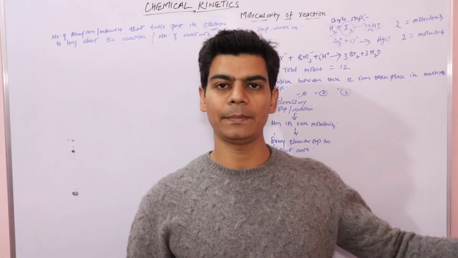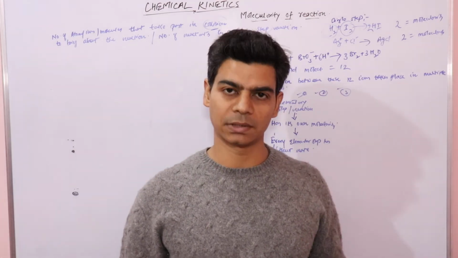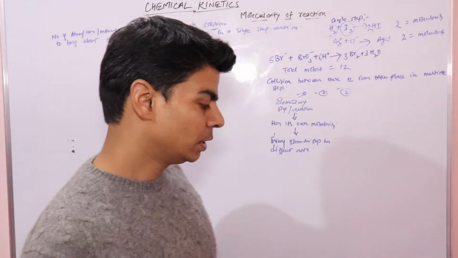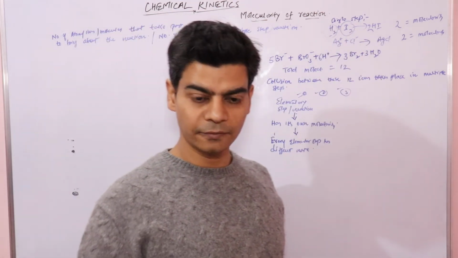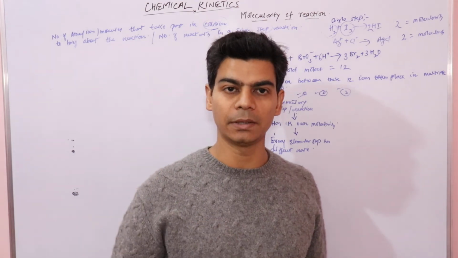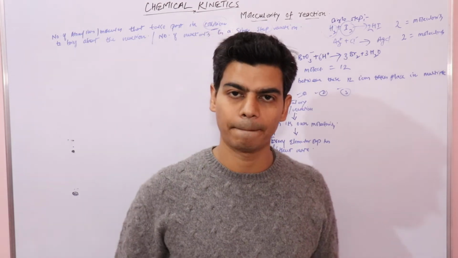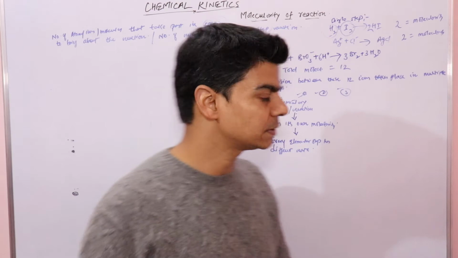And there is an elementary reaction that is slowest among all the elementary reactions. So if this reaction occurs in 5 steps, when the slowest step gets completed, then only we will say that the entire reaction has taken place, right?